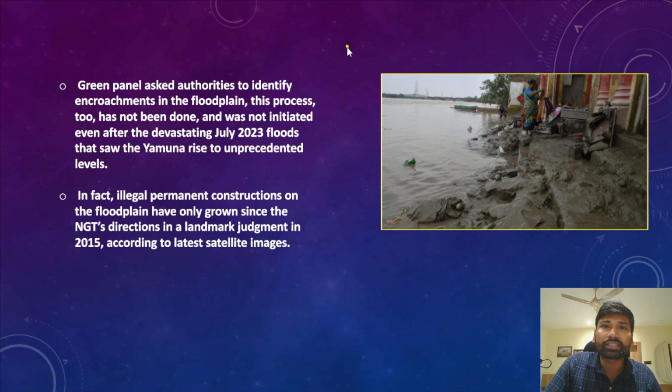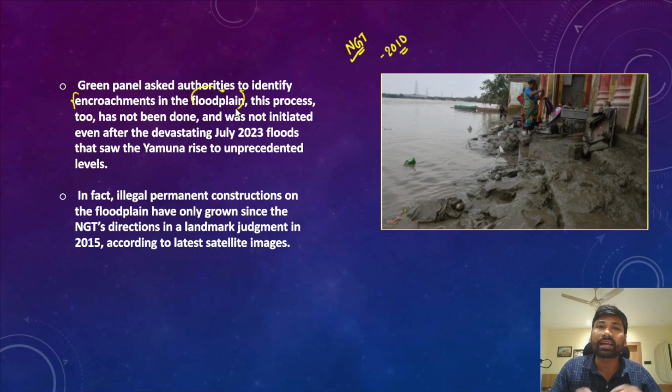Earlier, the National Green Tribunal, a body created through an Act of Parliament in the year 2010, asked the authorities to identify the illegal encroachment within the floodplain. If you look at various rivers in India, the problem is illegal encroachment on the floodplains of those rivers. Therefore, NGT had asked the authorities to identify the illegal encroachments on the floodplains of river Yamuna.